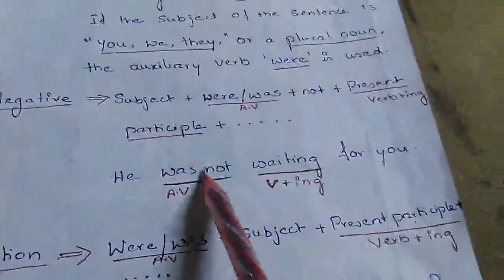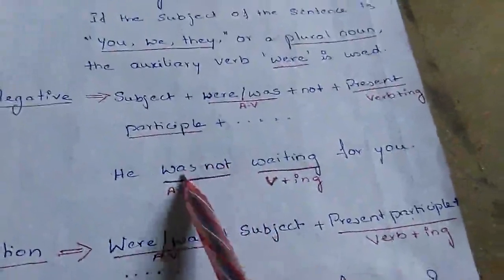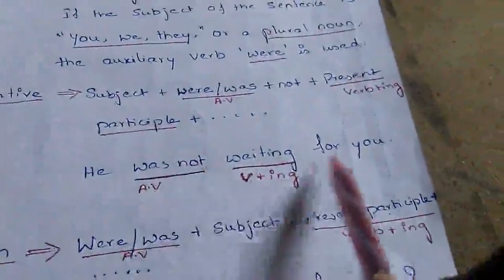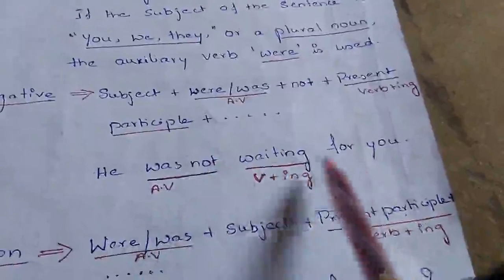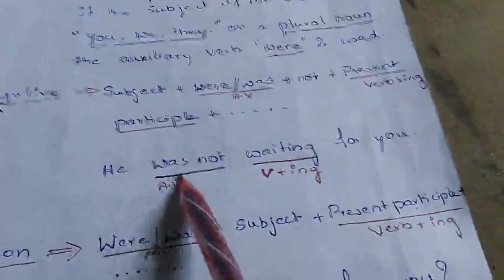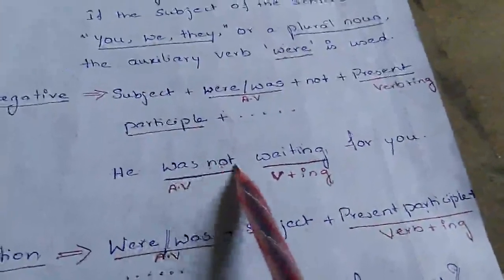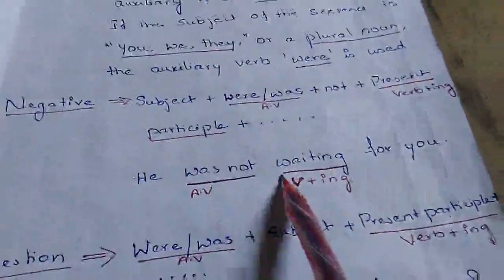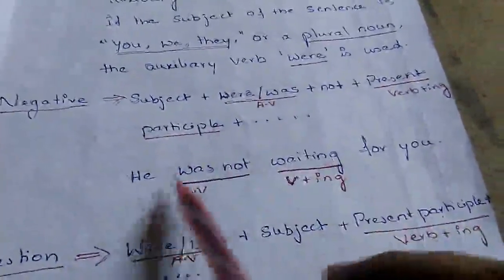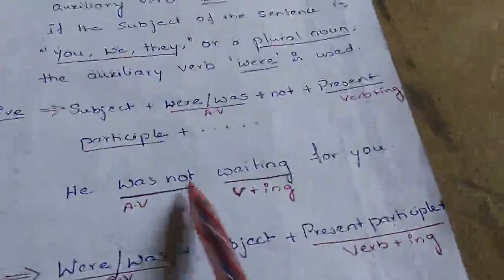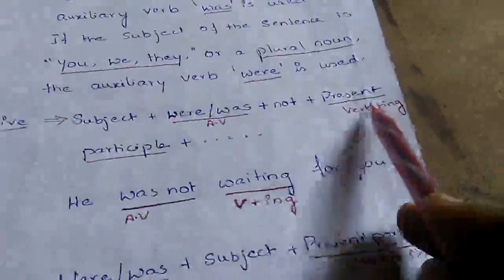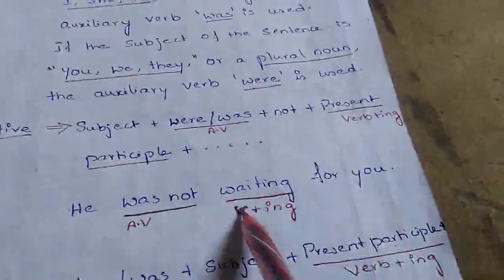How to construct a negative statement is very simple. We have to add not to this be form. That is, he wasn't waiting for you. That means to the be form we are adding not to make it a negative sentence, and the structure is the same: subject plus helping verb plus not plus present participle form of the verb plus the rest of the sentence.